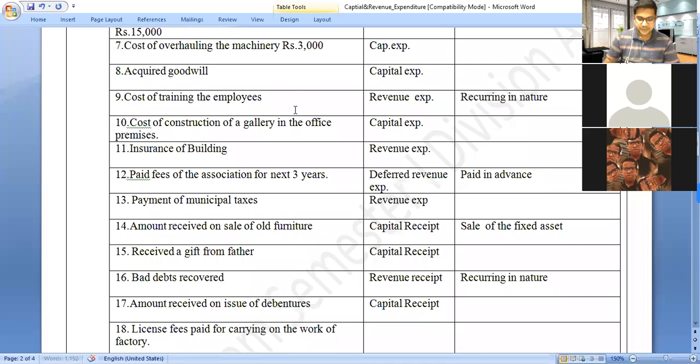What is the capital receipt? Amount received on issue of debentures. Whenever debentures are issued, the company receives a certain amount, and this amount is a capital receipt. I hope you understood what is going on. Okay, friends, do you have any doubt?